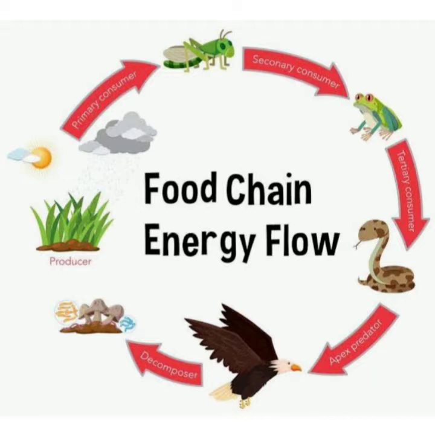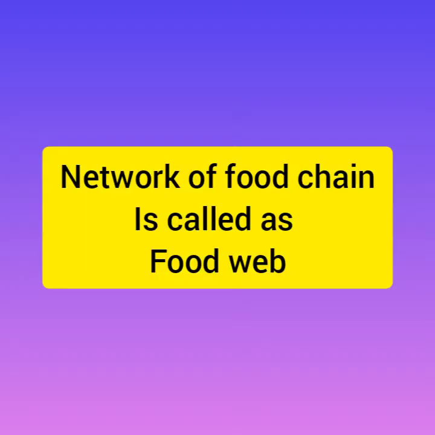So this is the sequence of organisms in which an organism is eaten up by the next organism, and this sequence is called a food chain. Next is food web. So students, here is the definition. Network of food chains is called a food web.